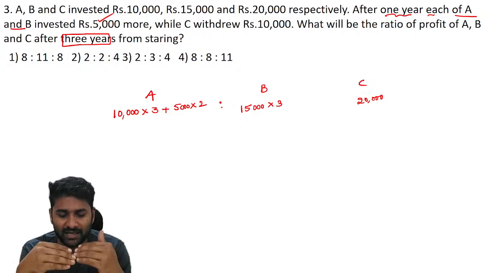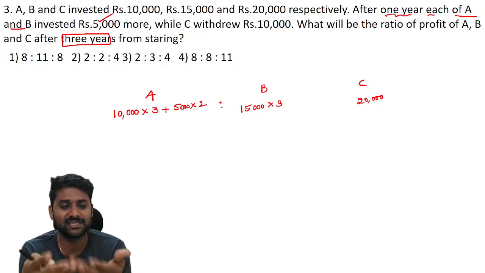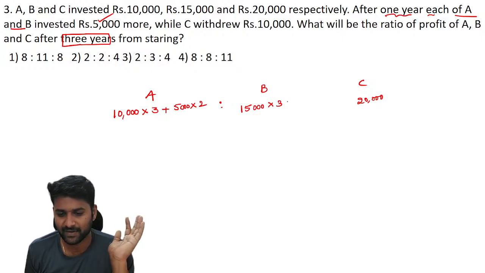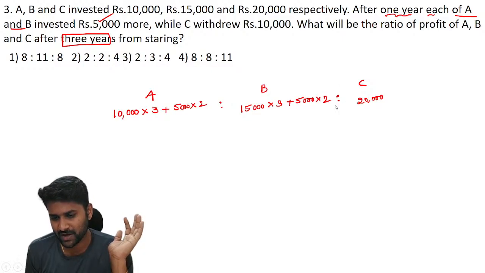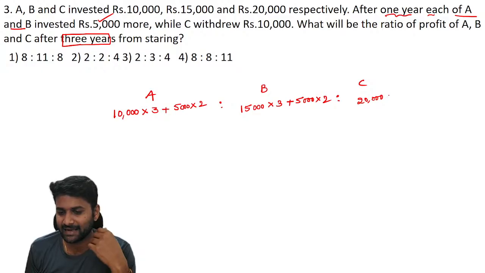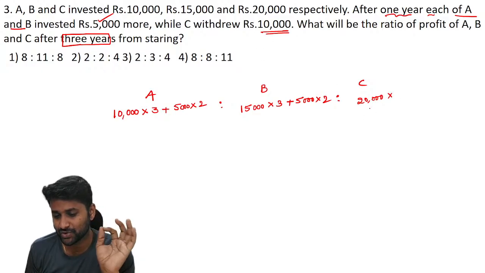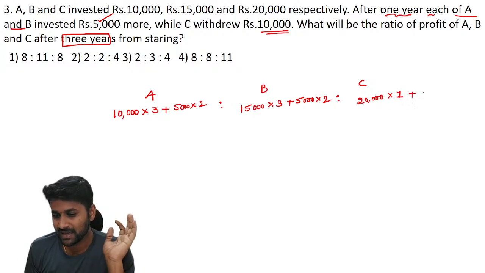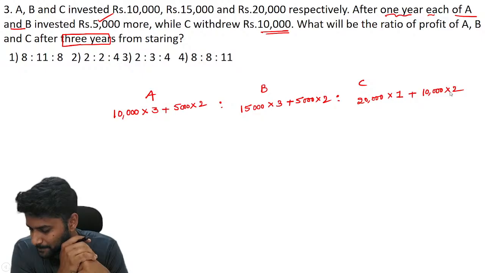Again, after 1 year, they invested again. If they invested again, we have to pay profits for that amount also. Same way, B also invested 5,000 rupees. For the remaining 2 years, we have to pay for it. And they clearly mention that C withdrew 10,000 rupees. Now you should understand this duration. He maintained 20,000 rupees for only 1 year. Again, he withdrew 10,000. So the left amount is 10,000 and we have to pay 2 years of profits for that.